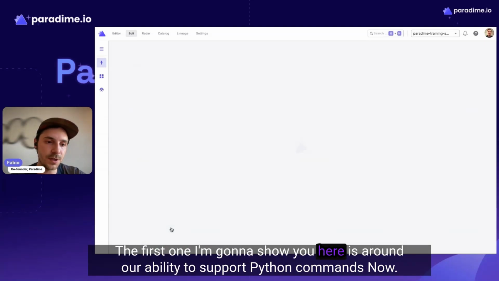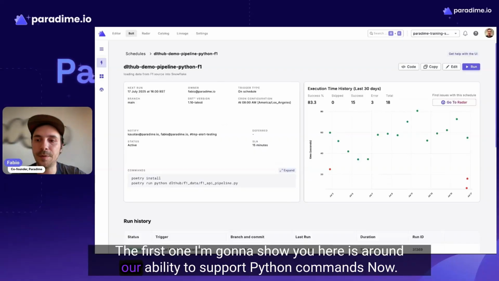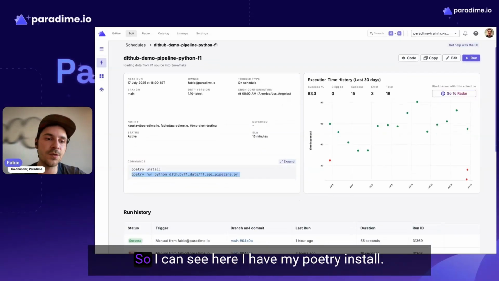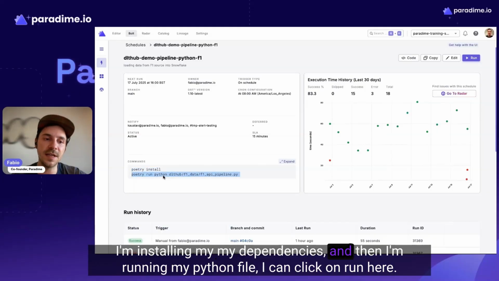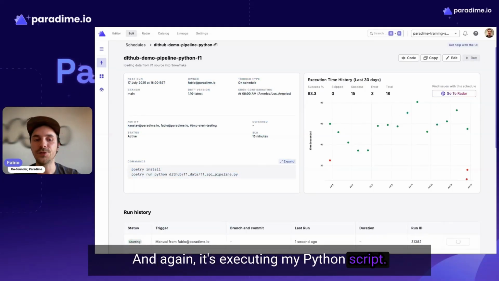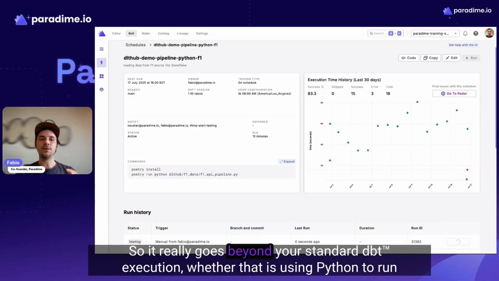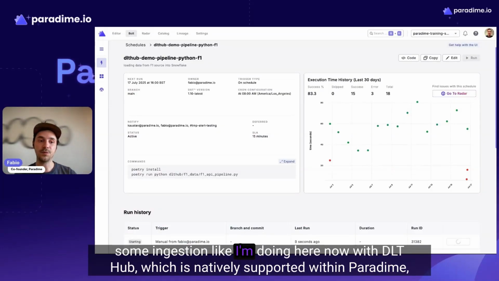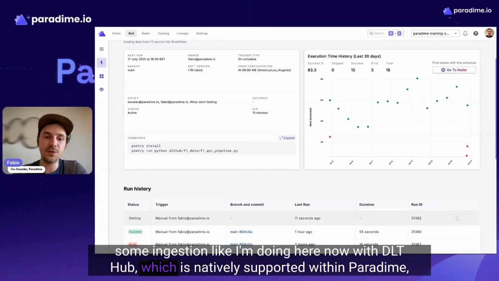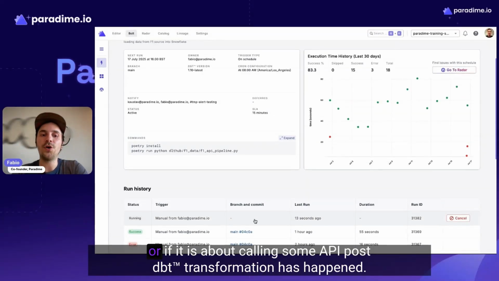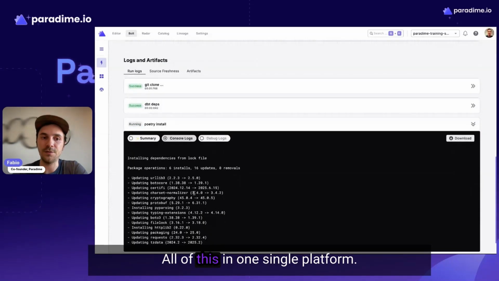The first one I'm going to show you here is our ability to support Python commands now. I can see here I have my poetry install. I'm installing my dependencies, and then I'm running my Python file. I can click on run here, and again, executing my Python script. So really going beyond your standard dbt execution, whether that is using Python to run some ingestion, like I'm doing here now with DLT Hub, which is natively supported within Paradime, or calling some API after the dbt transformation has happened, you can do all of this in one single platform.